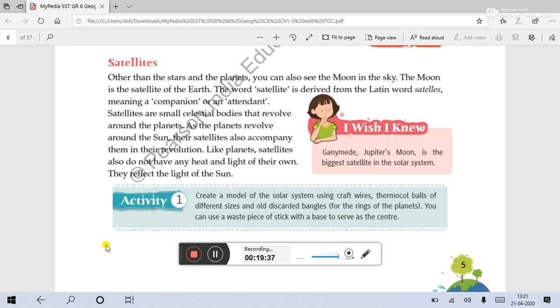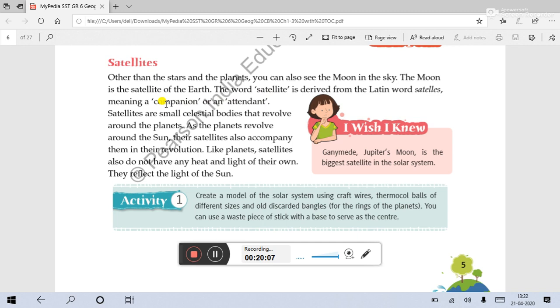Next, satellites. Other than the stars and the planets, you can also see the moon in the sky. The moon is the satellite of the Earth. Now we have to know who are called satellites, or the definition of satellites. The word satellite is derived from the Latin word satellis, which means companion or attendant who gives you company. They are called satellites. So it is giving company to whom?